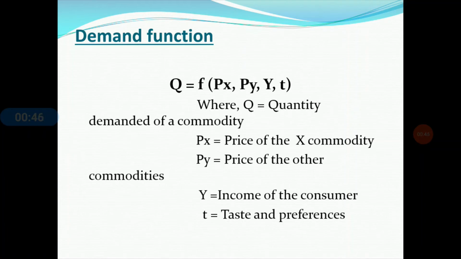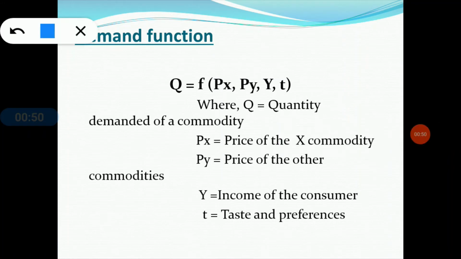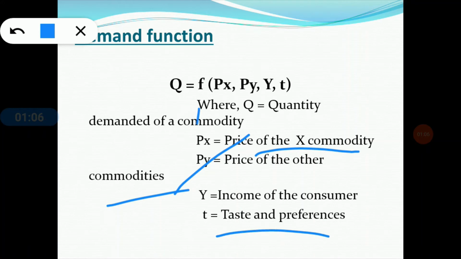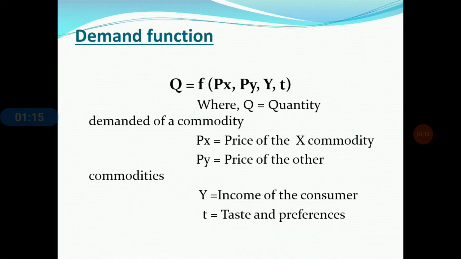So the demand function is Q equals function of Px, Py, Y, T. Px means the price of the X commodity, Py means the price of other related commodities, Y means the income of the consumers, and the fourth one, T, is taste and preferences. These are the determinants of demand, and Q means the quantity demanded of the particular commodity. Now we are going to the next slide and the next concept.